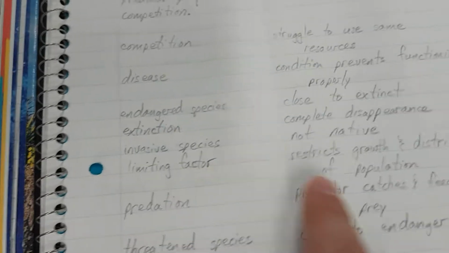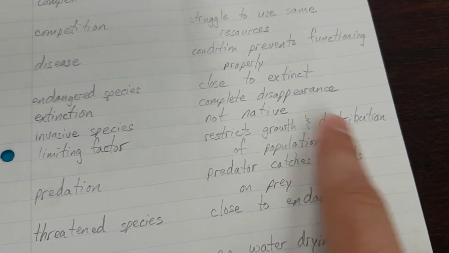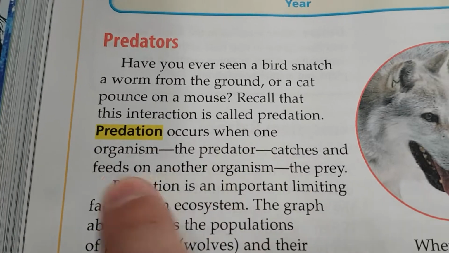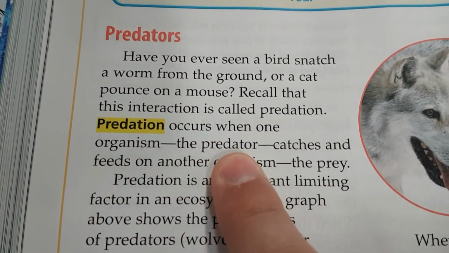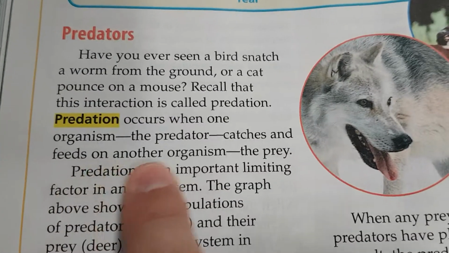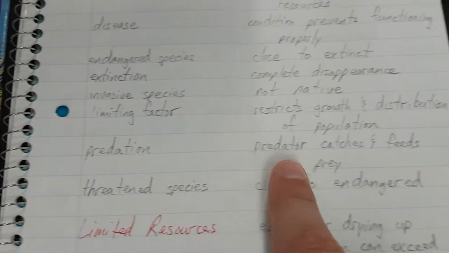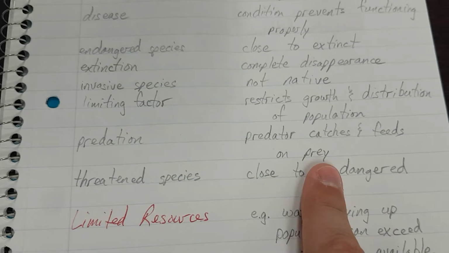Limiting factor restricts growth and distribution of population. Predation, page 338. Predation occurs when one organism, the predator, catches and feeds on another organism, the prey. Predation, predator catches and feeds on prey.